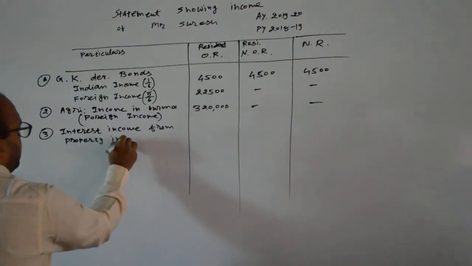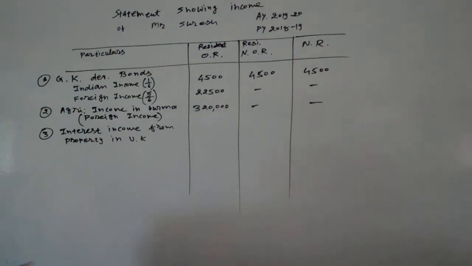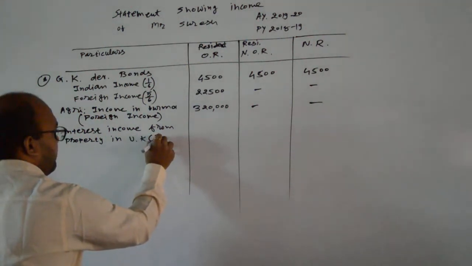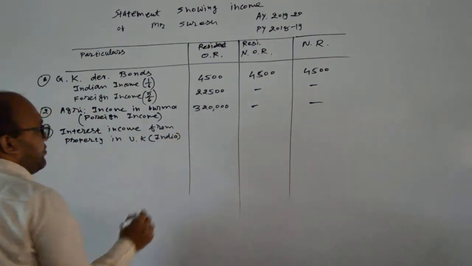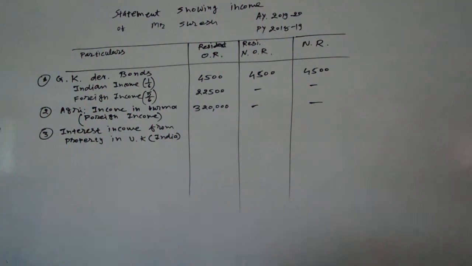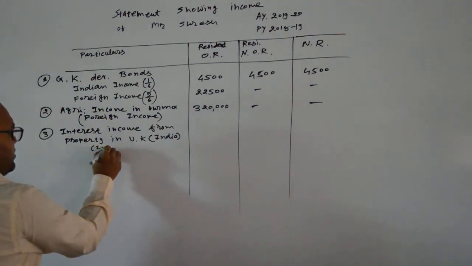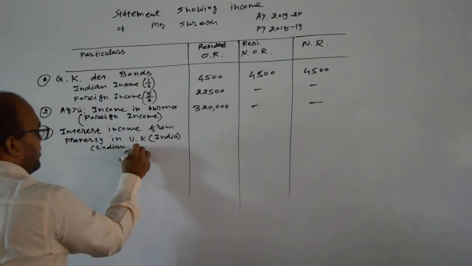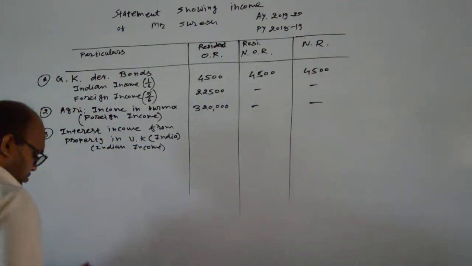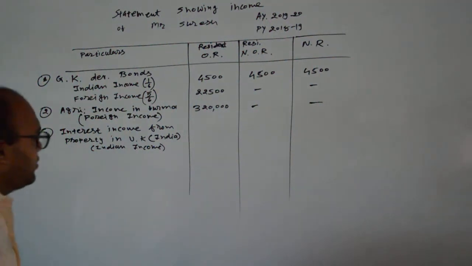It is amounting to rupees 2,30,000, but please note down that it is received in India. So here it is Indian income. How much amount? 2,30,000.